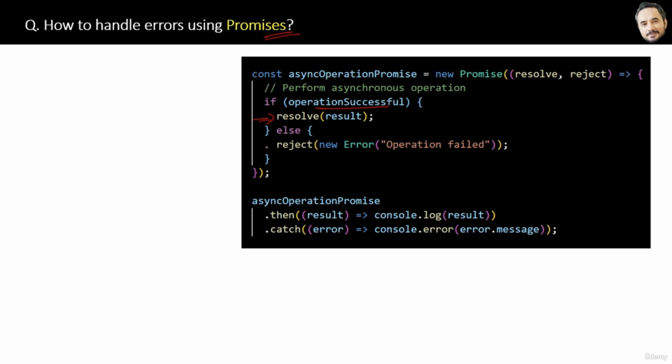But if the operation fails, then reject will execute, where you can pass the error, and this error will be received by the catch block, which will actually handle the error. Right? That is the short answer: the catch block in promises is used for error handling with promises. So yes, you need some understanding of promises, otherwise you have to get it. That's the answer to this question.